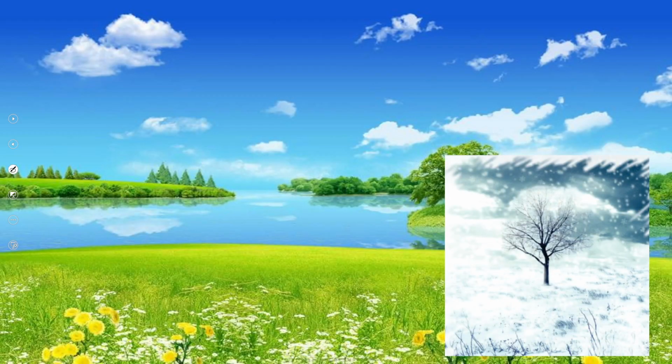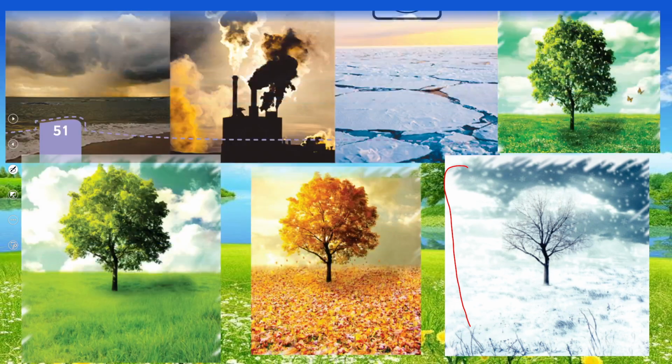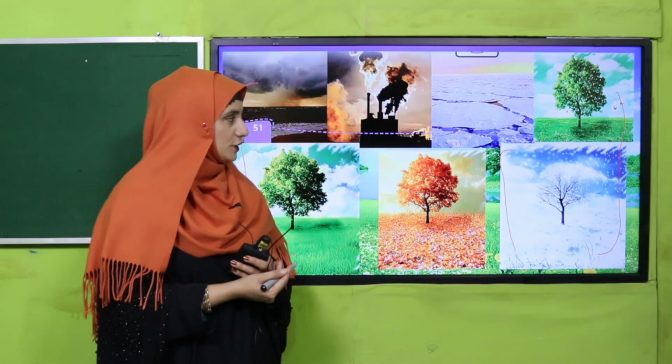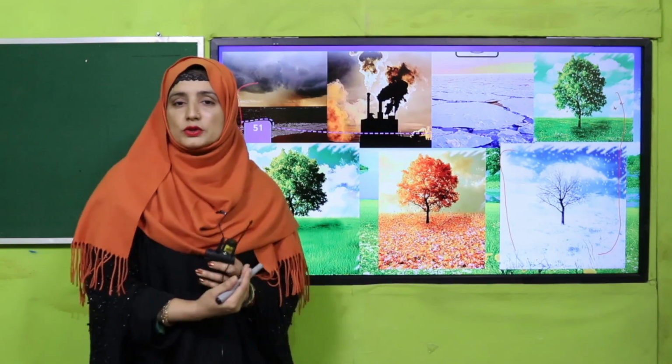So let's see, a few pictures are there, my dear students. Be ready and try to predict. There is a picture for you, and as you can see, can you judge which type of picture this is? And others are there. You can see different pictures. I have given them so that you must see, predict and discuss with your teacher. Pause the video and discuss with your teacher. What do you get through these pictures?